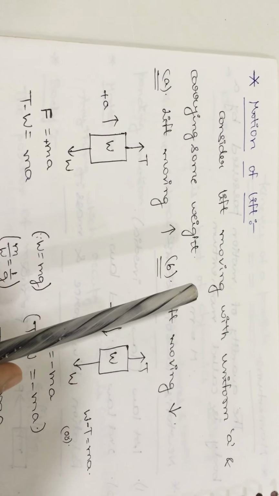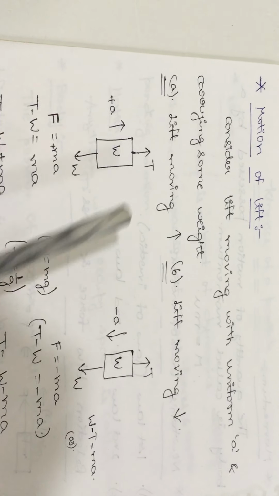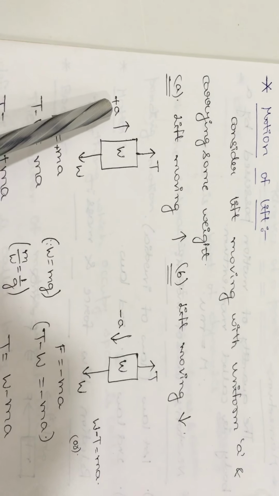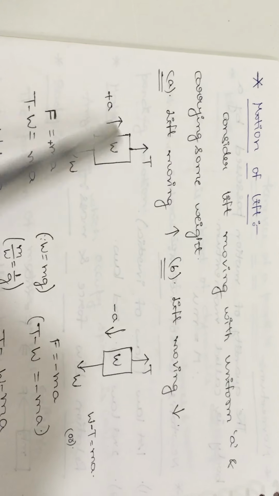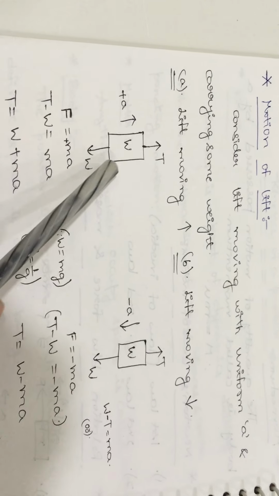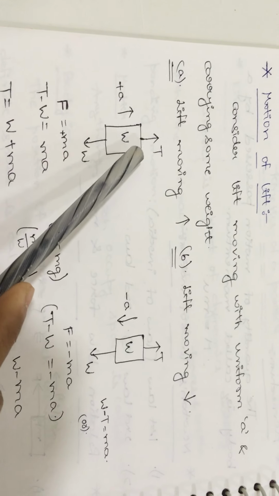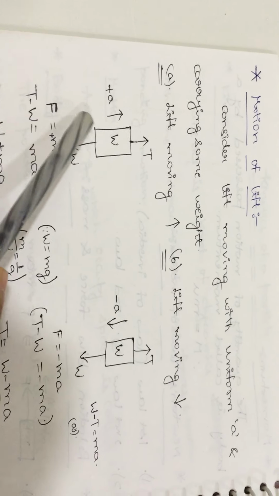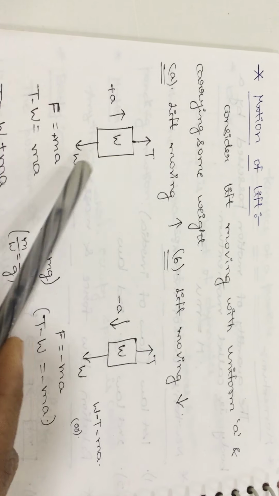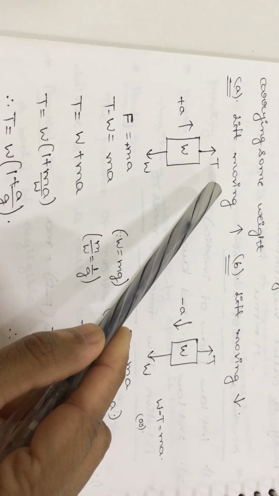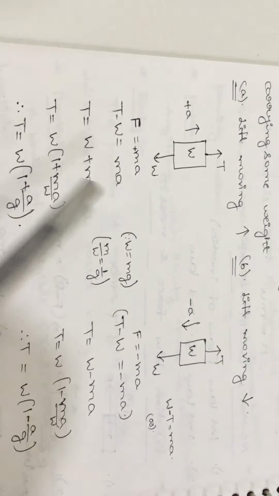When the lift is moving in the upward direction, we can say that the lift will have motion in the upward direction with positive acceleration only. So here you will get the uniform acceleration as plus a, positive acceleration plus a, and here weight is acting in the downward direction and tensional force is acting in the upward direction. And one more thing, motion is along the vertical direction, so we have to consider the vertical forces only in Newton's second law. So by using Newton's second law F is equal to ma, we have to derive one formula for tensional force T.